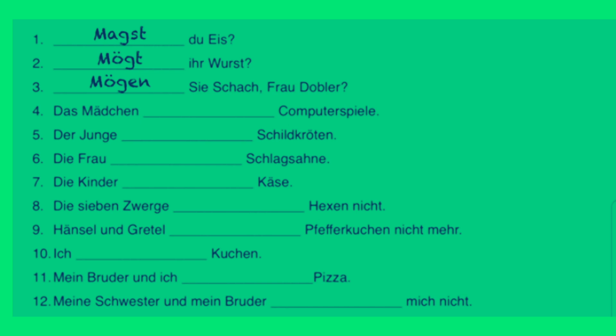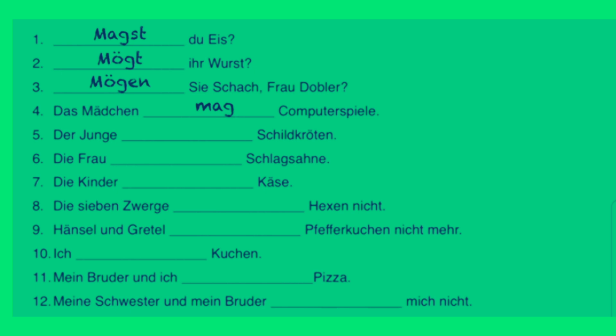Nummer 4. Das Mädchen something Computerspiele. And here it could be ambiguous. It doesn't necessarily mean that the girl is the subject or that the computer games are the subject, but generally speaking, girls like computer games and not the other way around. So we're going to say that the girl is the subject here, and therefore we have to use the sie form, in this case the s form, and so we say das Mädchen mag Computerspiele. The girl likes computer games.